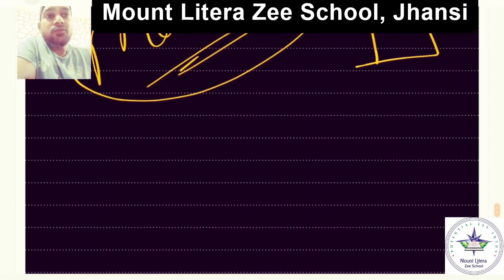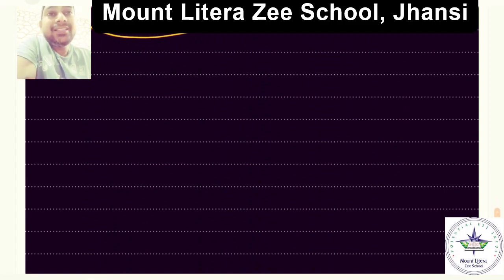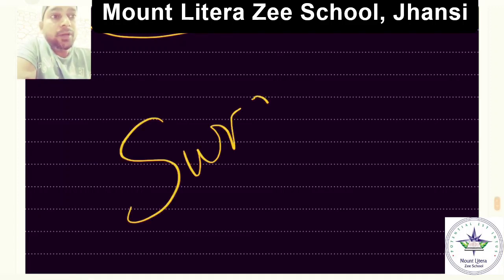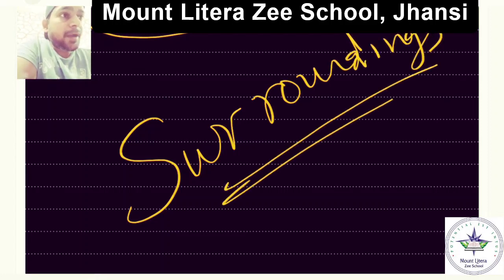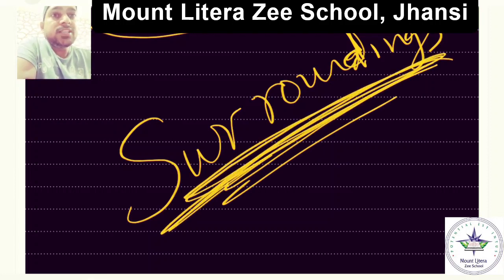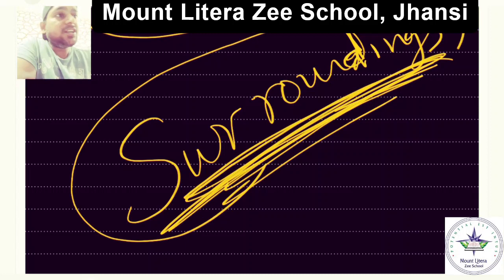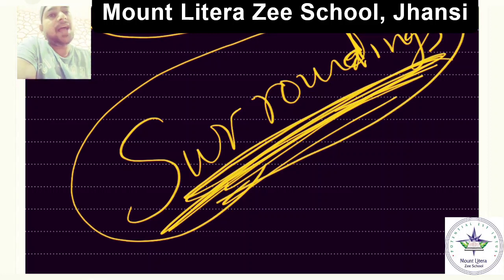In the definition of motion, it says that when a body changes its position with respect to its surroundings, then it is said to be in a state of motion, right? And if it's not changing its position with respect to surroundings, then it is in the state of rest.